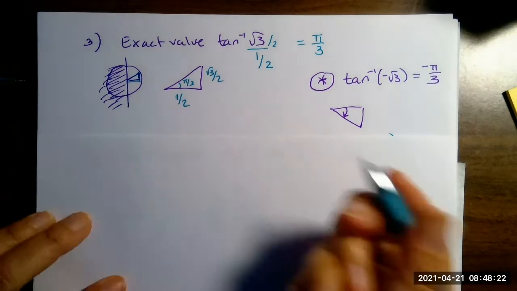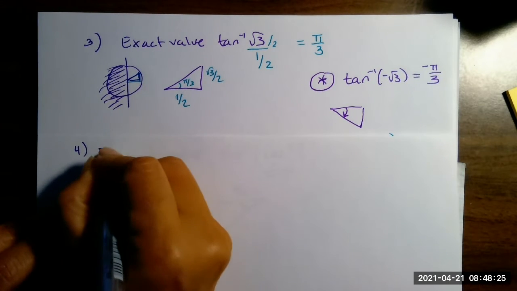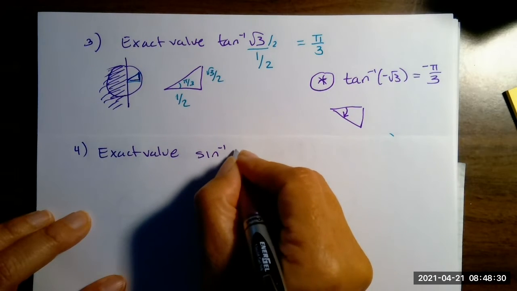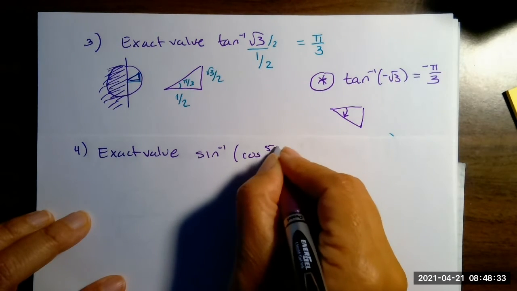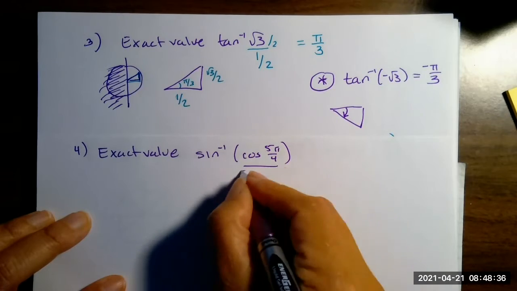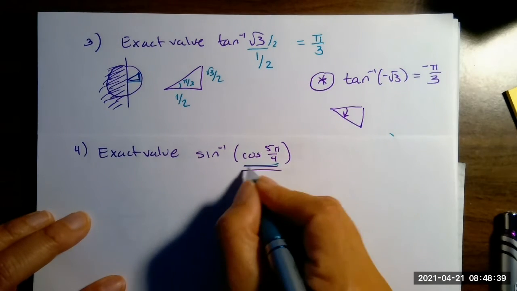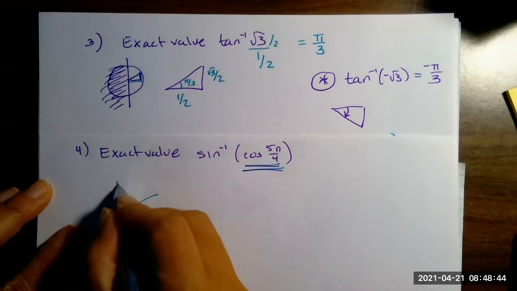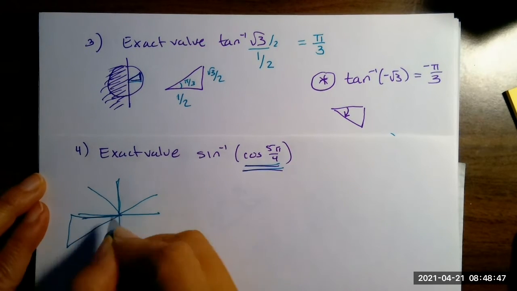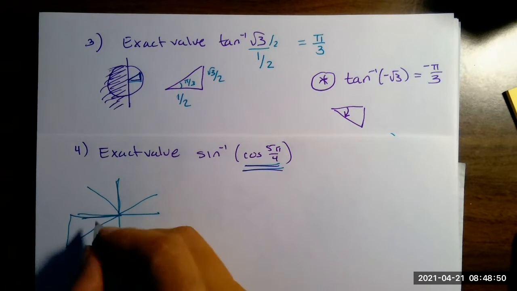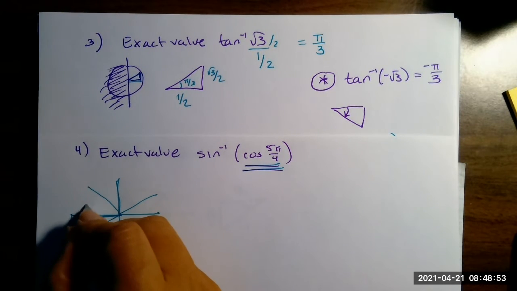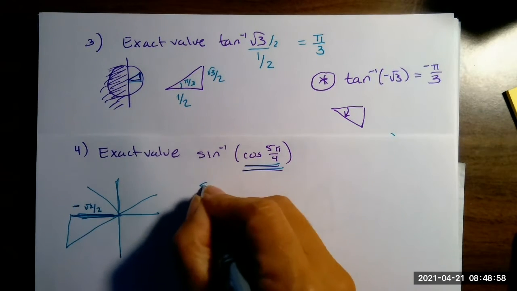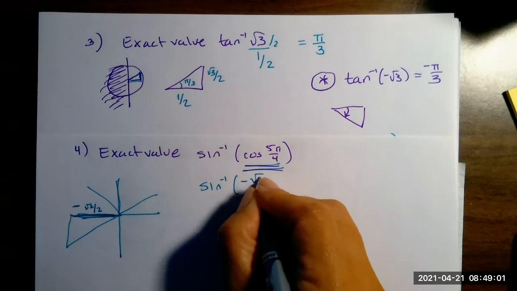All right, let's take a look at number 4. We want the exact value of the inverse sine of cosine of 5 pi over 4. So I've got to find out, just like in any other math class, I've got to work with the inside of the parentheses first. So that's going to be 1, 2, 3, 4, 5. There's 5 pi over 4. So the cosine of this is this right here, root 2 over 2. Since I'm going backwards, this is negative. So I have the inverse sine of negative root 2 over 2.